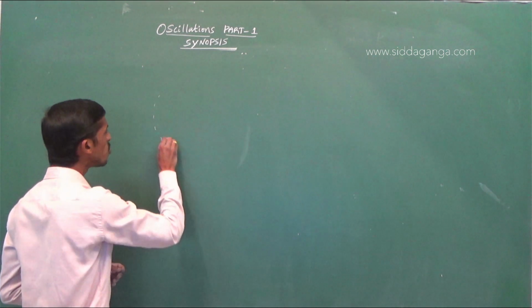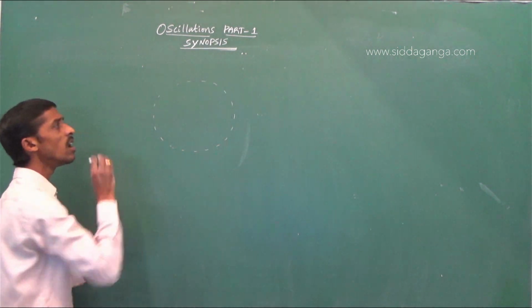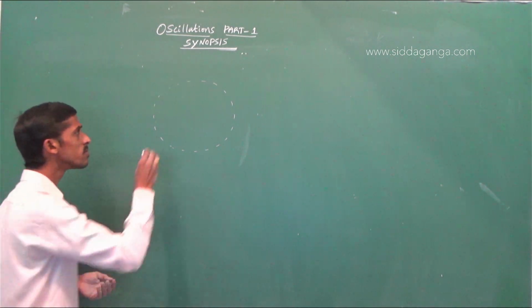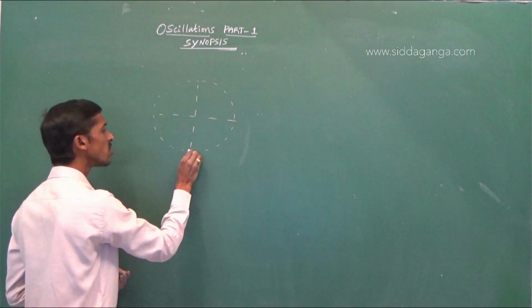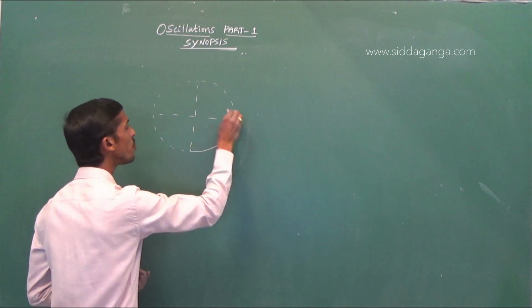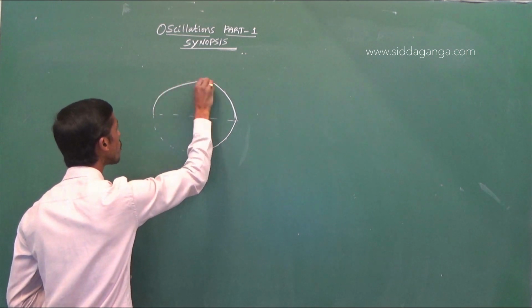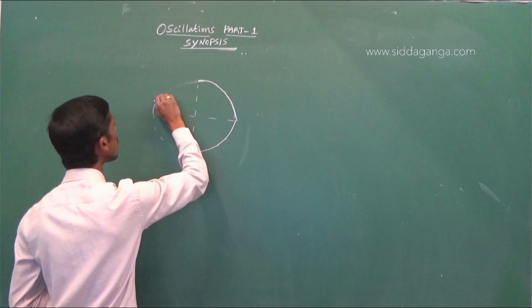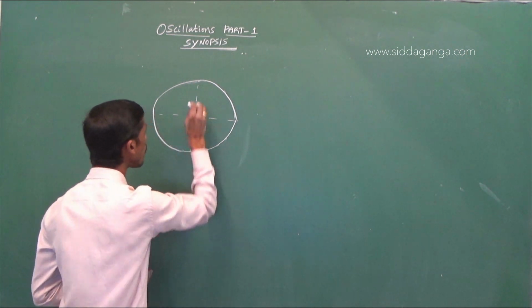So if the particle is moving in a circular path such that it covers equal distances in equal intervals of time, then the motion is said to be uniform circular motion.